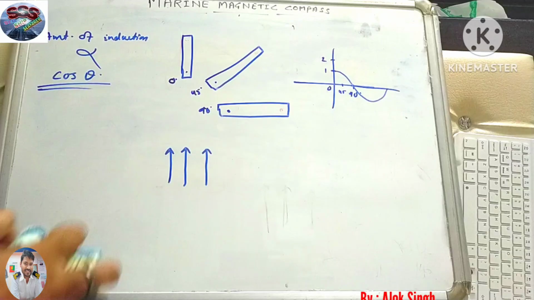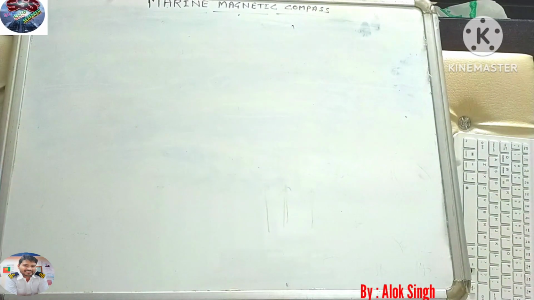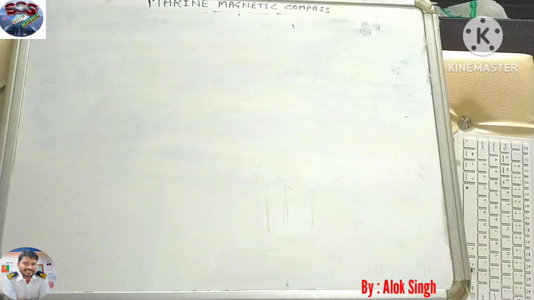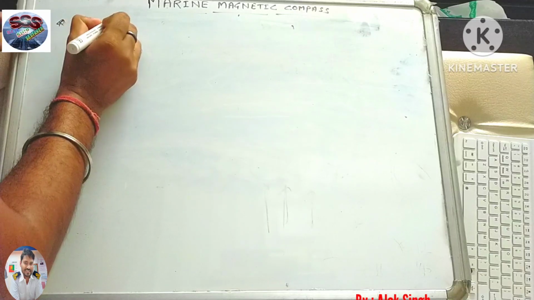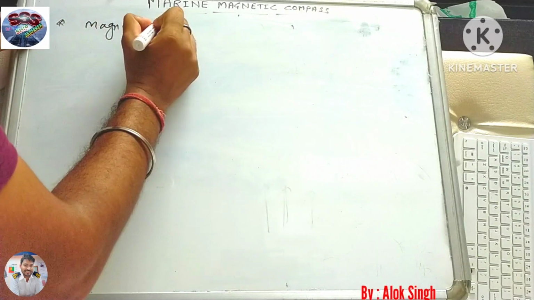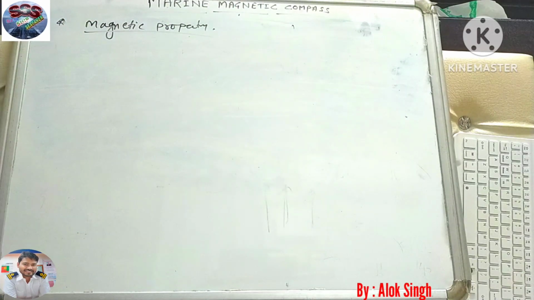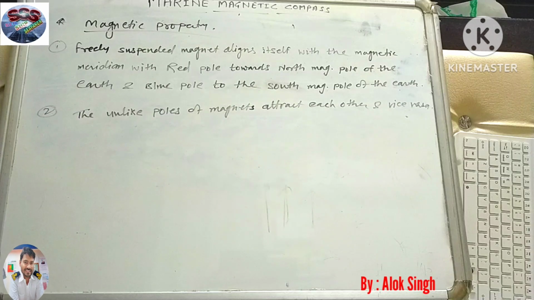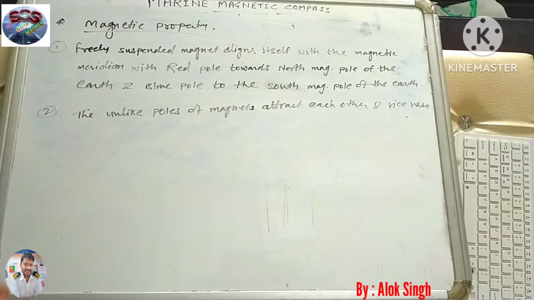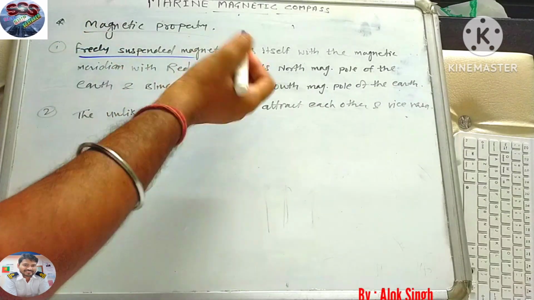Now a little bit about magnetic property, which you already know. What is the magnetic property of any material? There are two properties of magnets. This topic is magnetic property. This is the basic thing which you already know.